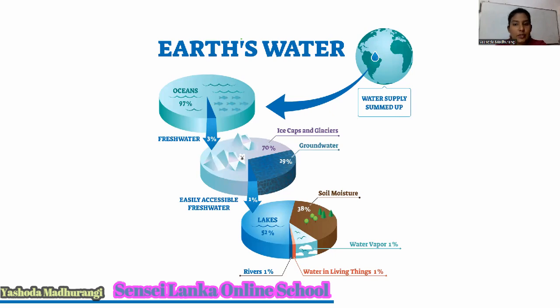We cannot drink it, but we can use the water for transportation facilities and for recreational purposes. So how about Earth's water? These pictures will help you to understand. More than 70% of the earth is covered with water. Okay.